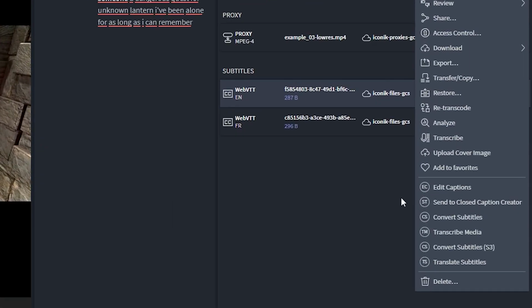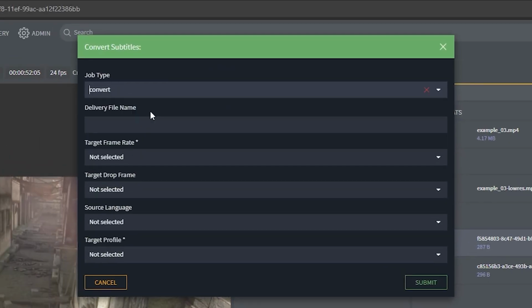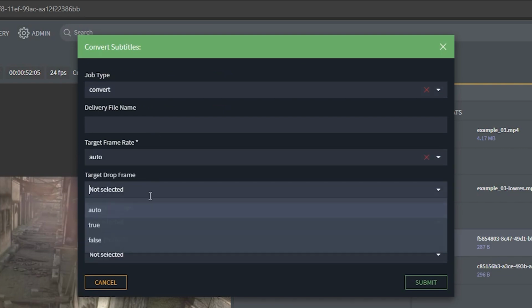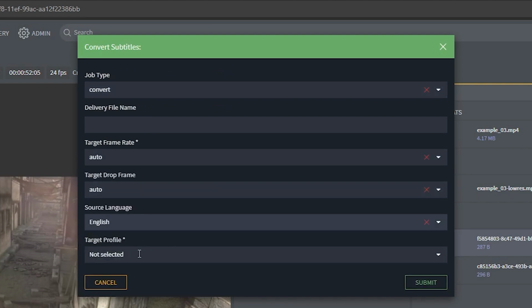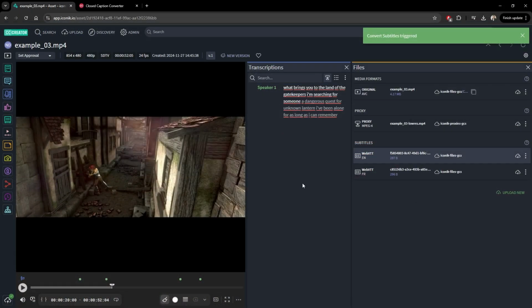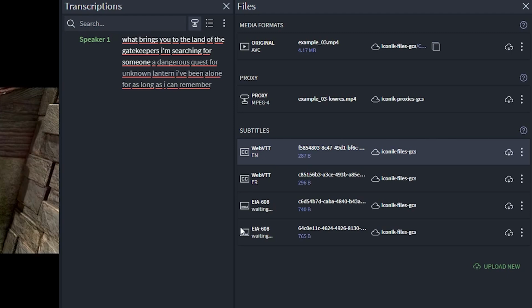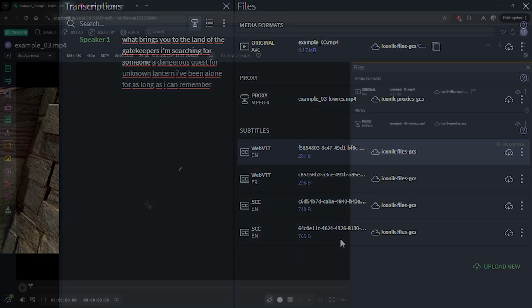We take advantage of custom actions and metadata views in Iconik to provide users with a simple way to convert closed caption formats. We can attach the output to the original asset or deliver the file as a new asset to a pre-configured storage location.